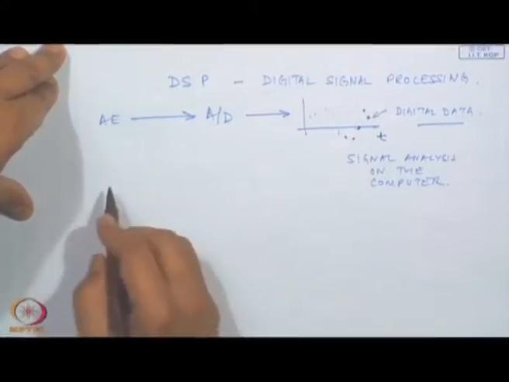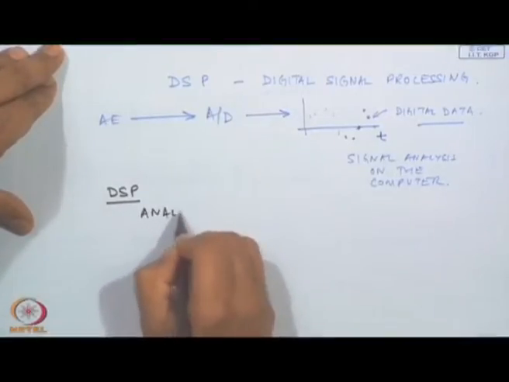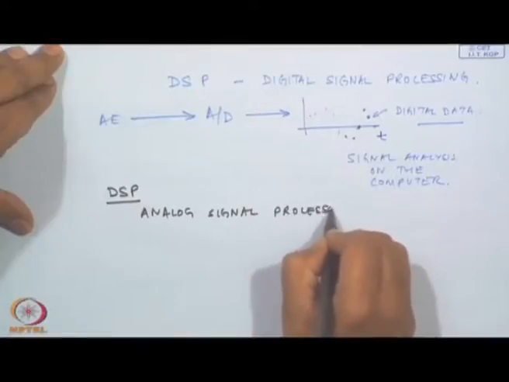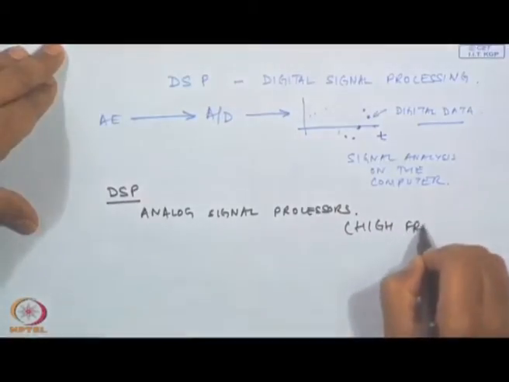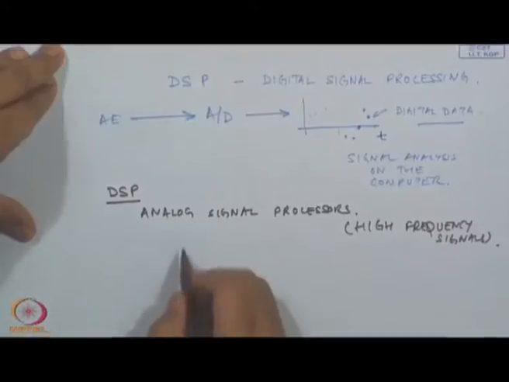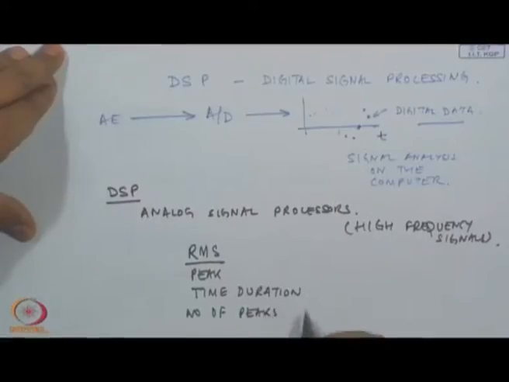However, when DSP was not developed in the early days, people used analog signal processors, and in particular because these are high frequency signals, all we could do was at most find out the RMS level or the peak level or maybe the time duration, or the number of peaks in a given time.